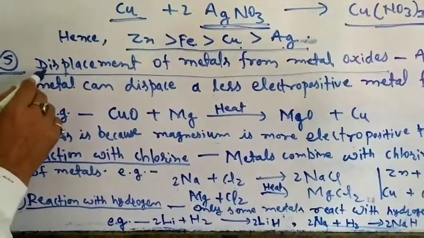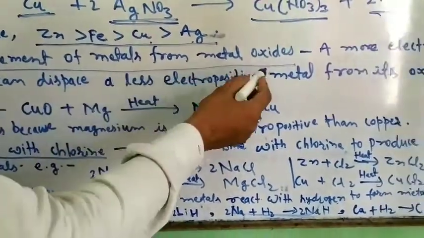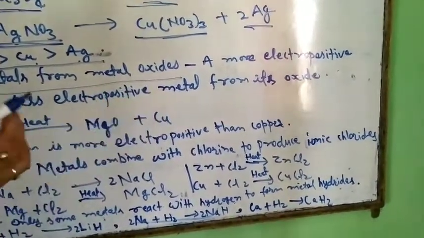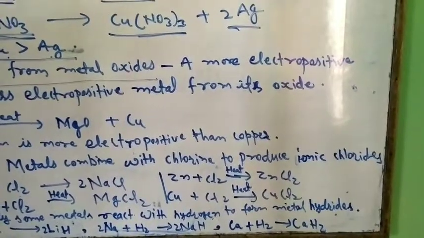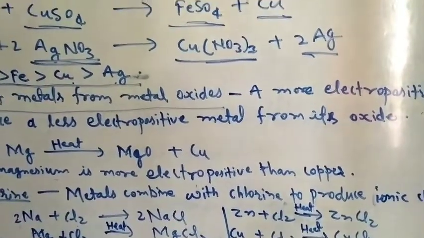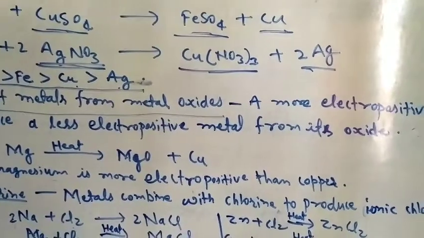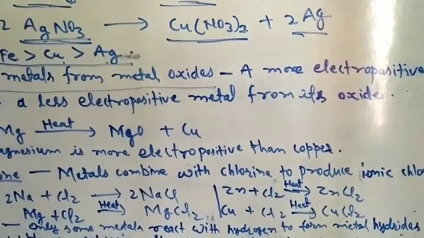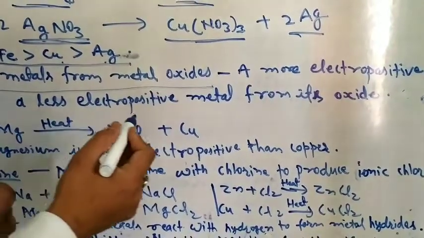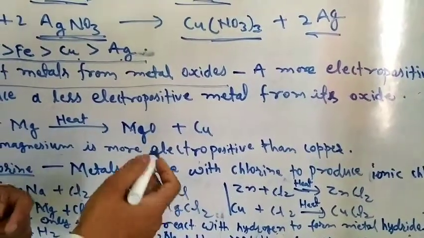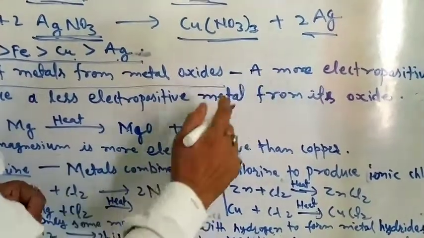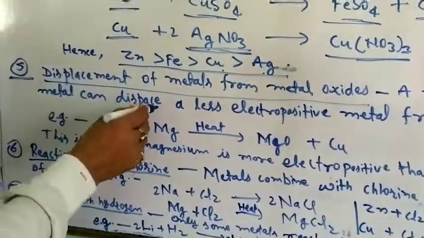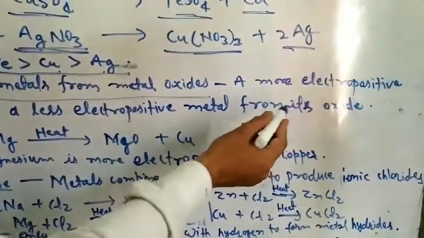Now we deal with the fifth property of the chemical properties of metals: displacement of metals from metal oxides. What are metal oxides? When metals react with oxygen, they form metal oxides that are basic in nature, as we studied in the first chapter. In this context, a more electropositive metal can displace a less electropositive metal from its oxide.